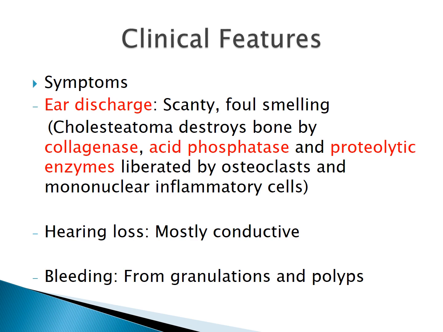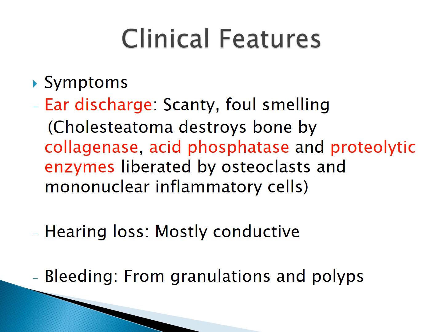They destroy the bone, so there is bone necrosis and there is foul smelling ear discharge. Now in tubotympanic disease, generally the discharge is non-foul smelling, but if there is any associated bacterial infection, then there also can be a foul smelling discharge. But here, typically the discharge is always foul smelling.